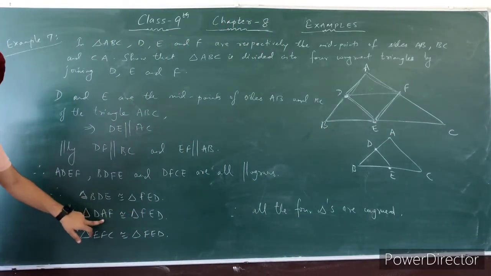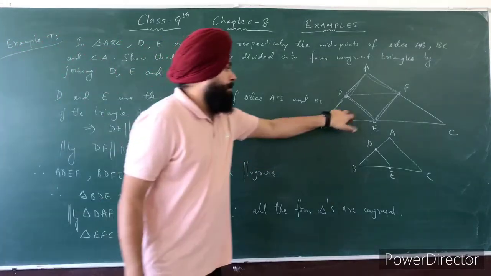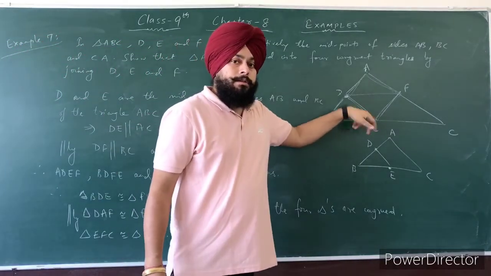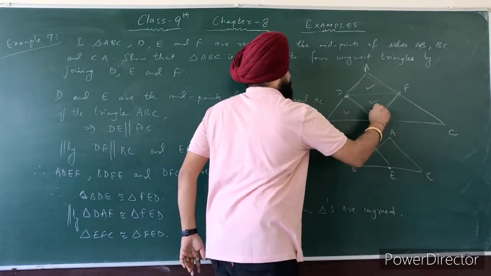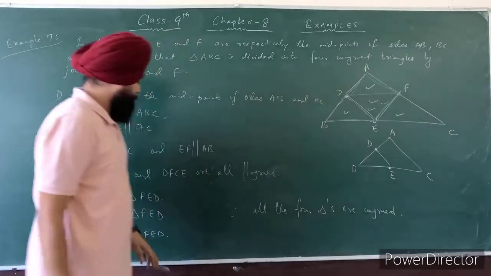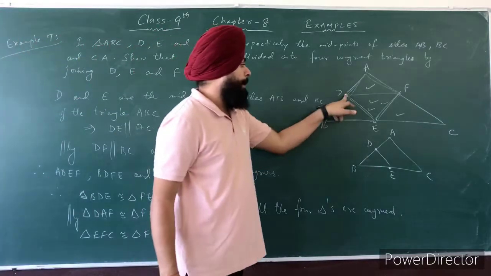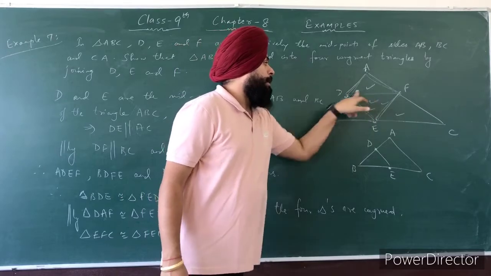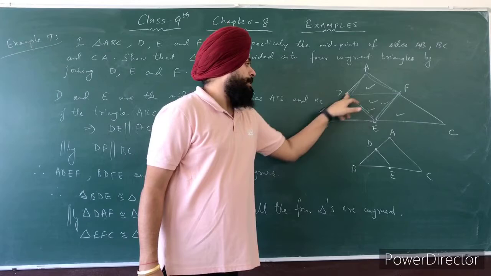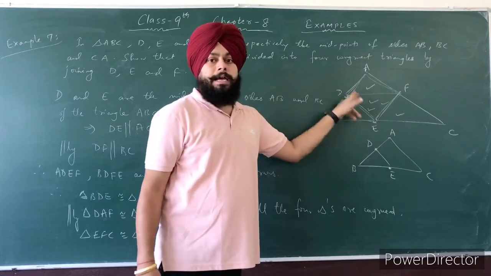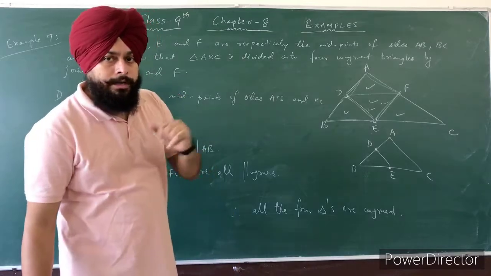This is triangle DAF congruent to triangle FED. Alright. Similarly, these 2 triangles are again congruent. Next, these 2 triangles are again congruent. Clear? So right here, BDE is congruent to triangle FDE. These 2 triangles are congruent because in this parallelogram, DE is a diagonal, and the diagonal divides it into 2 congruent triangles.